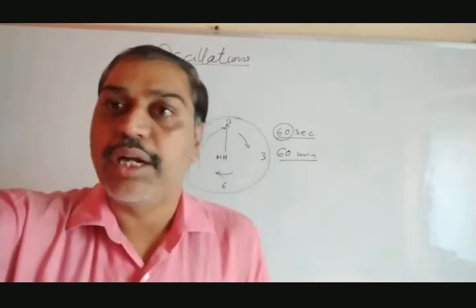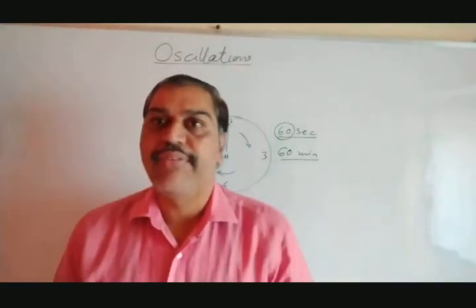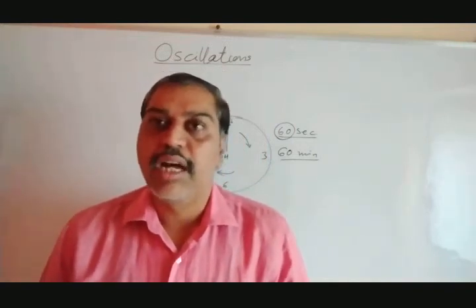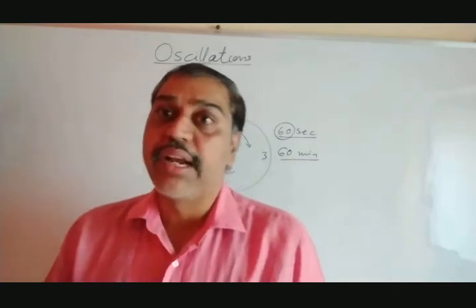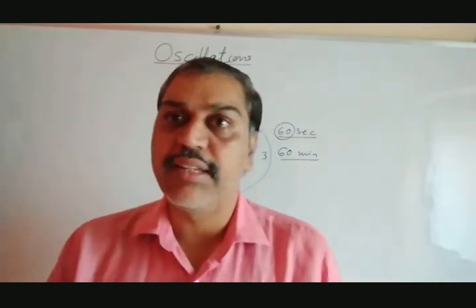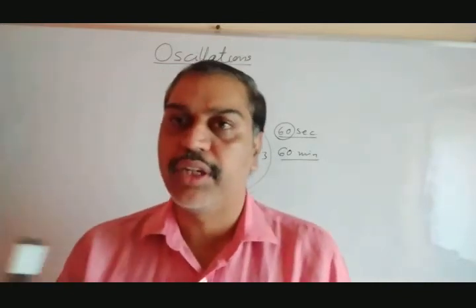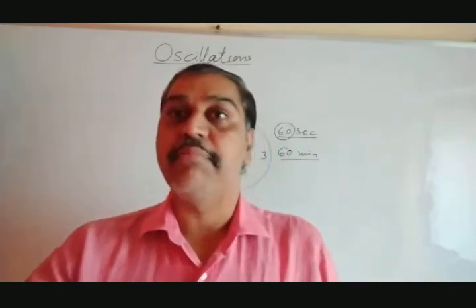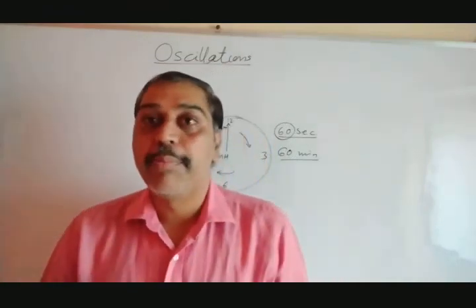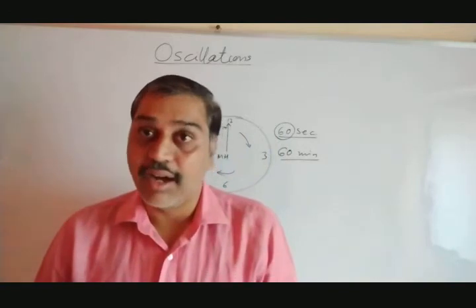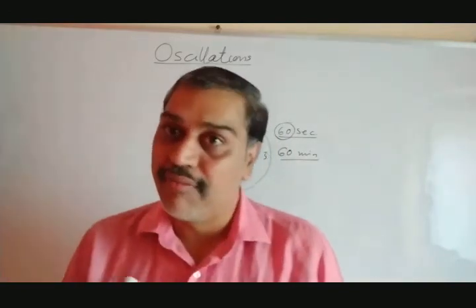Okay, I hope that you got an idea about periodic motion. Let us start with another example. All of you know that the earth rotates around the sun in a circular orbit with equal intervals of time. After every 366 days, it will complete one rotation around the sun. Again it will start the same path, and again after equal time it will complete the rotation. So that is nothing but a periodic motion. But in this case, the earth is moving along the circumference of a circle.